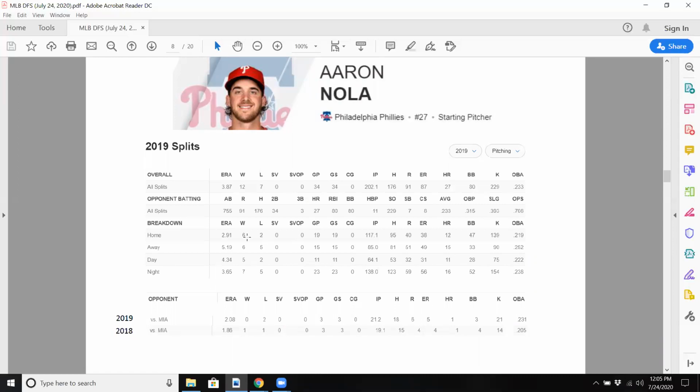Pitches very, very well at home, much better than on the road. So the home-away splits, I think, is something you can't ignore. Again, kind of had a weird season last year, but let's hope he actually starts off on a better footing this time around.